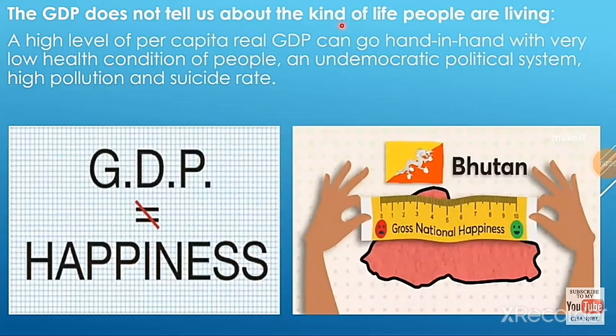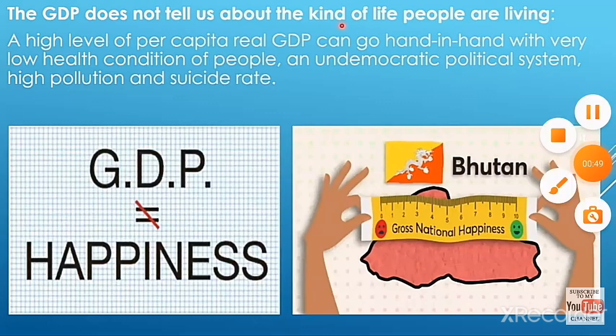Next, the GDP does not tell us about the kind of life people are living. A high level of per capita real GDP can go hand in hand with very low health condition of people, an undemocratic political system, high pollution and high suicide rate. So GDP does not calculate how the people are living, whether they are happy or not. So GDP does not tell us about the kind of life people are living.